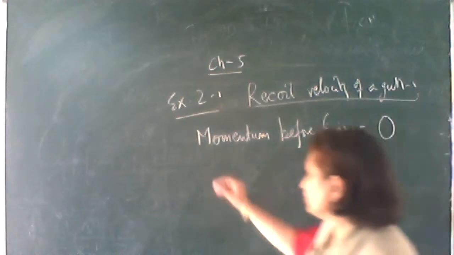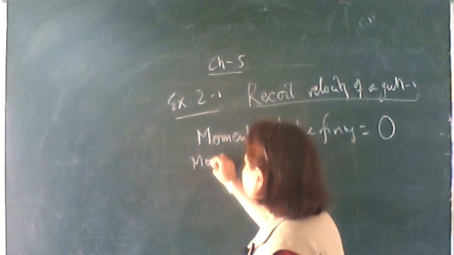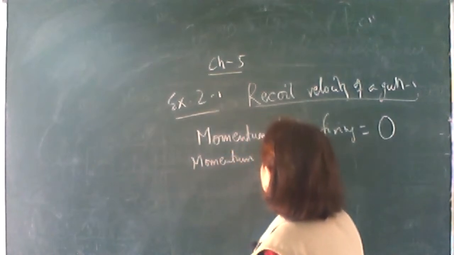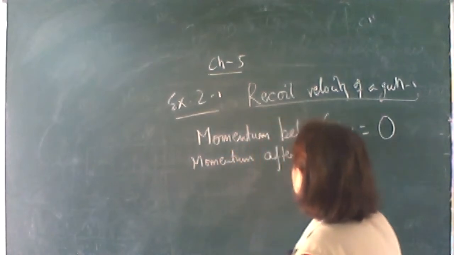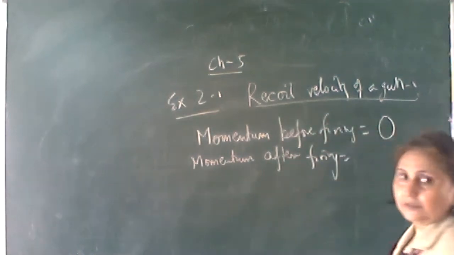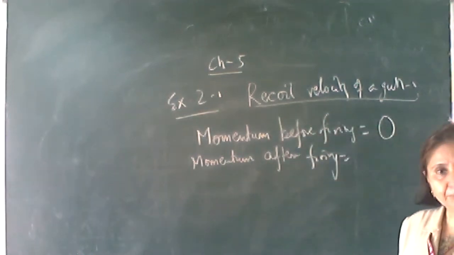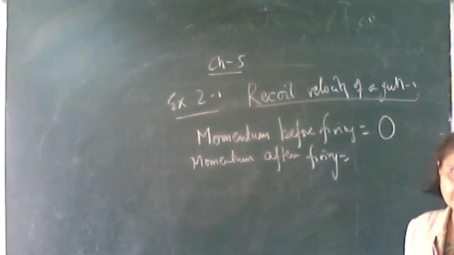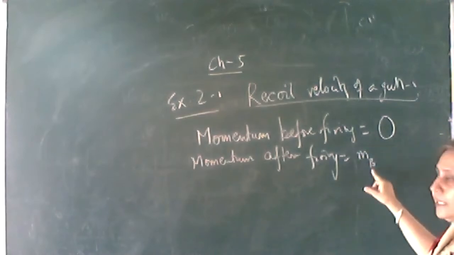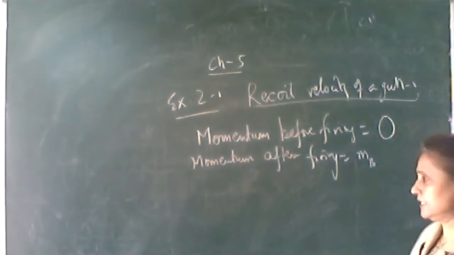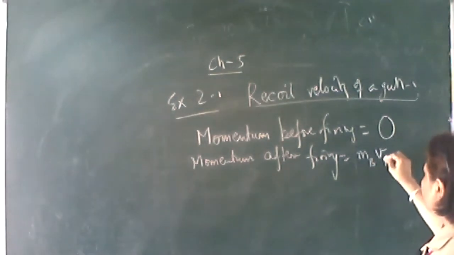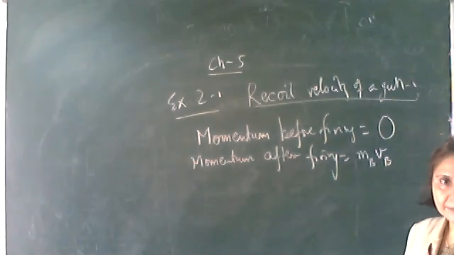Okay, now let's find out the momentum after firing. It will be the momentum of the bullet plus the momentum of the gun. If the mass of the bullet is m, you can write the subscript b, and the velocity of the bullet is vb.